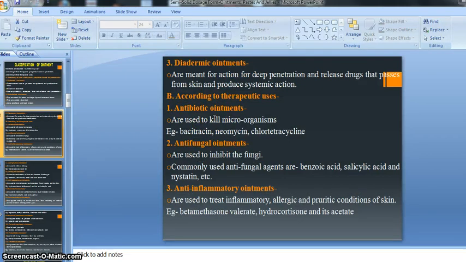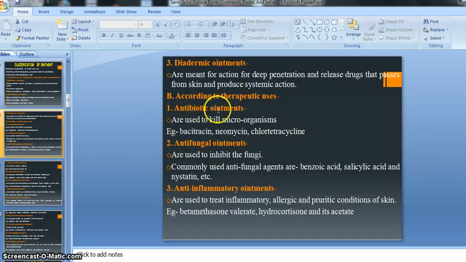Those ointments that show an antibiotic effect are classified as such. If our ointment shows an antifungal effect, it is categorized in another way. If our ointment is used for anti-inflammatory properties, or gives an anti-inflammatory effect, it is categorized in another way. In this sequence our ointments are categorized, which is why it is called according to their therapeutic uses.